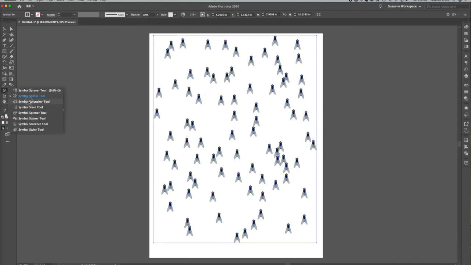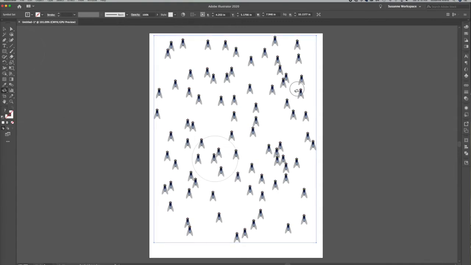Now let's go down to the symbol scruncher tool. That's pretty neat. It allows you to pull in so there's tighter areas, so you can pull your flies together by just clicking on here.